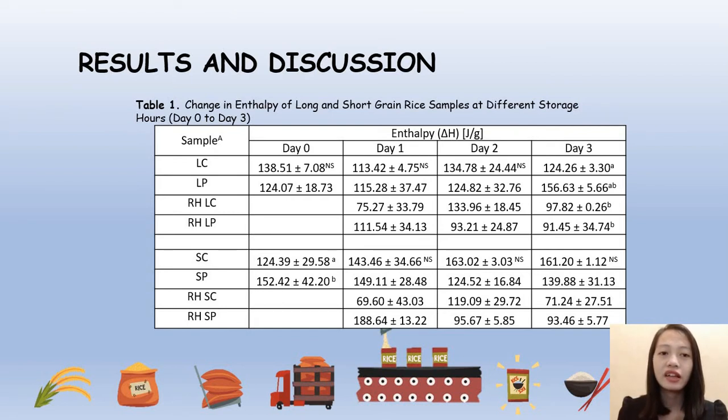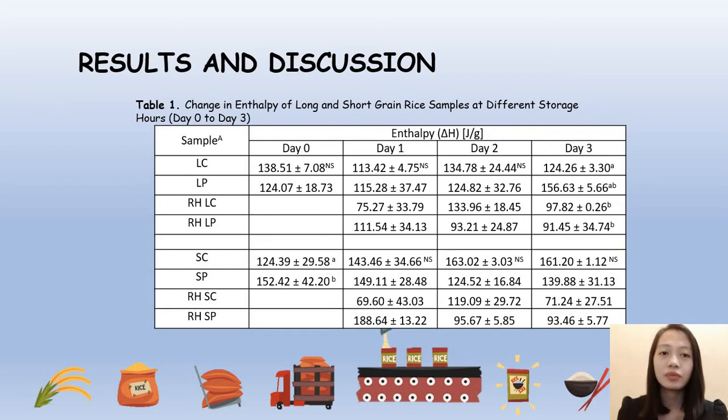On the other hand, the highest enthalpy for the SP sample is seen at day 0, obtaining a value of 152.42 joules per gram. The enthalpies of long and short grain rice samples with palm oil addition have diverse trends. It can be observed that the enthalpy of LP increases with storage time, whereas the enthalpy for SP decreases with storage time.